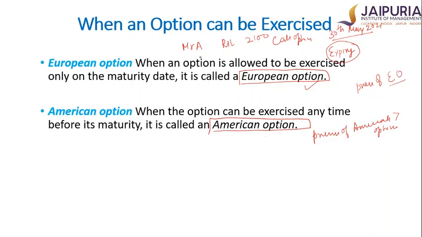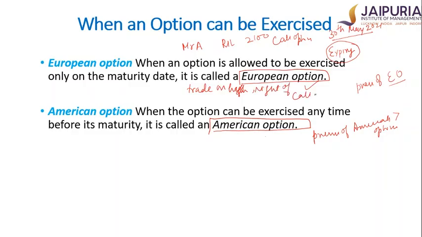Now again I'm saying, Mr. A can only exercise the option on the expiry date. That does not mean that Mr. A cannot sell his right to someone else. That is what actually happens in the market, which is, Mr. A can trade on his right of the call option.